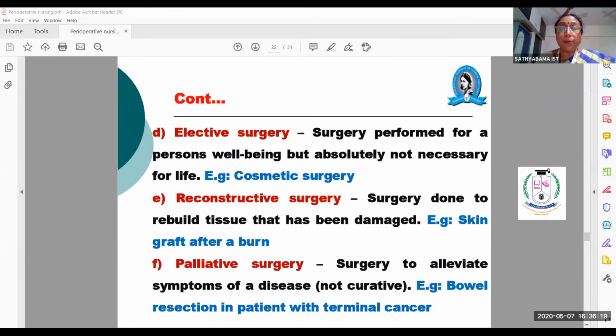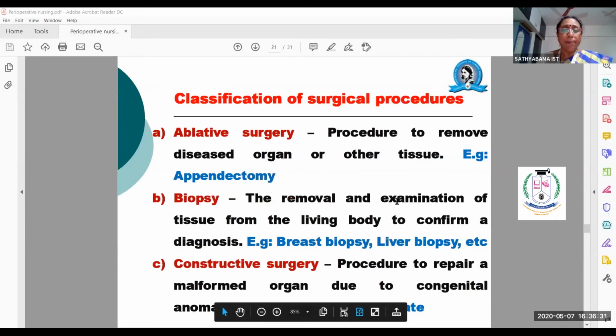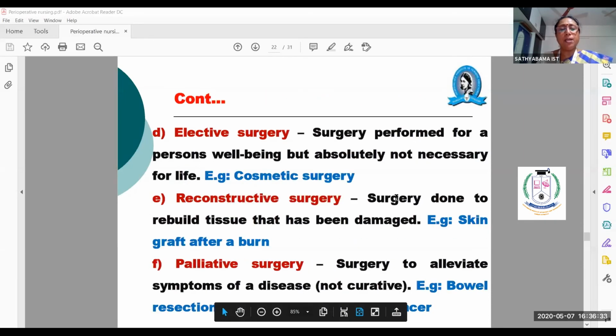So that is called prognosis. So palliative surgery might lead to a good prognosis or a poor prognosis. So these are the types of surgeries. So what we have seen: ablative surgery, biopsy, then constructive surgery, then reconstructive surgery, elective surgery, and palliative surgery.